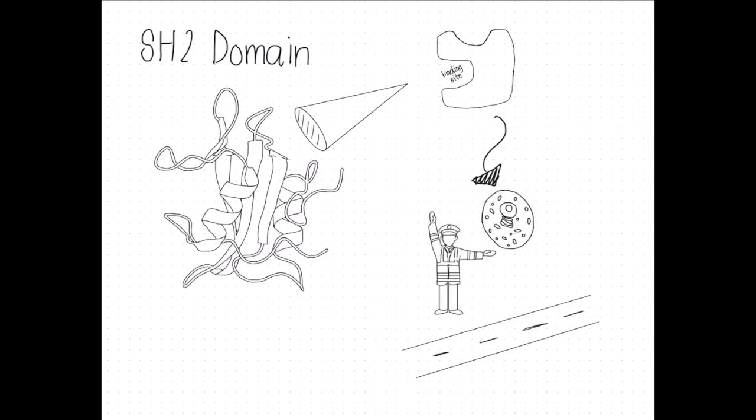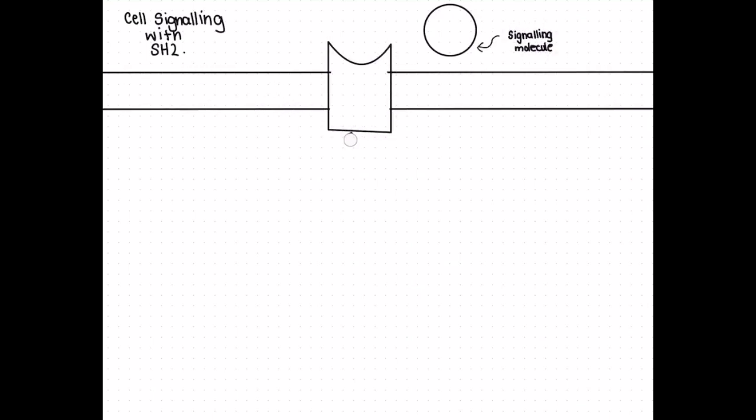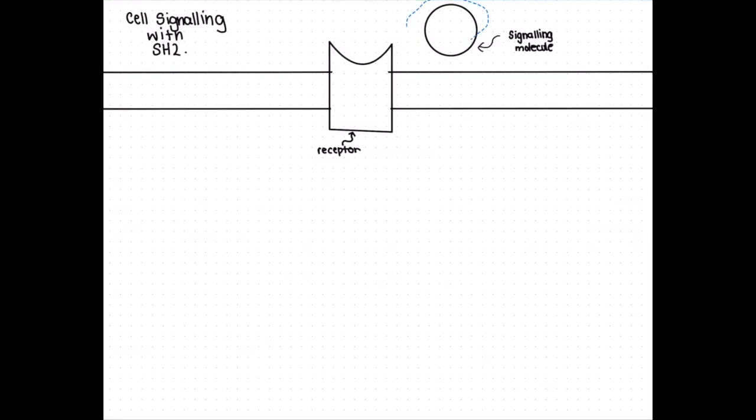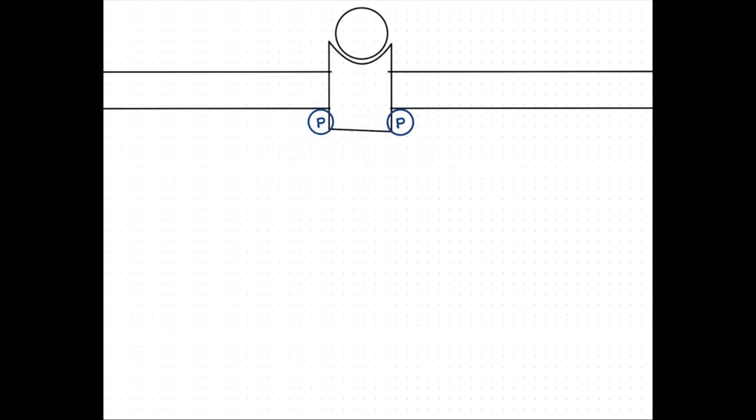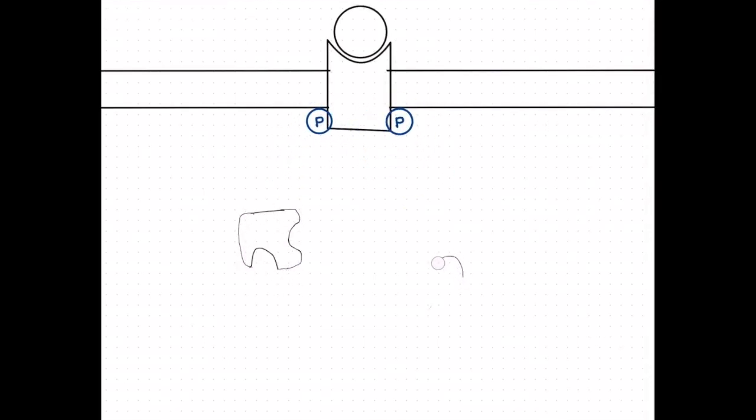Cell signaling, or signal transduction, is the process by which a cell converts an external signal, such as a hormone or a chemical messenger, into a functional response within the cell. So how does this process work? We start with a signaling molecule outside of the cell, and the molecule binds to the receptor on the cell's surface like a key fitting into a lock. Once bound, the receptor autophosphorylates, meaning it adds phosphate groups to itself, and it creates a docking site for proteins with SH2 domains to bind.